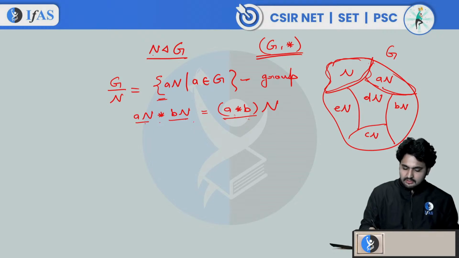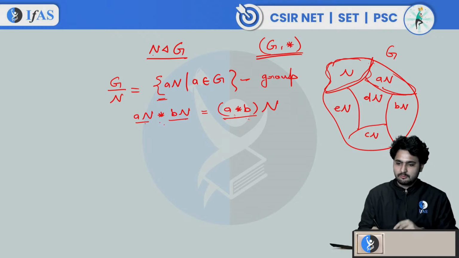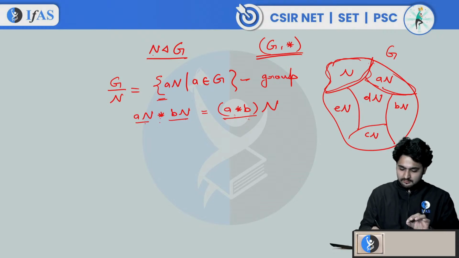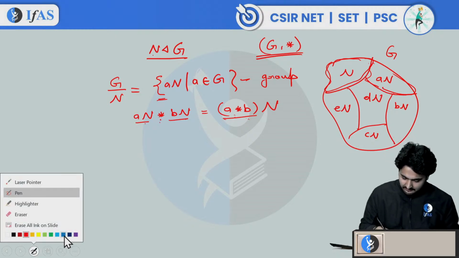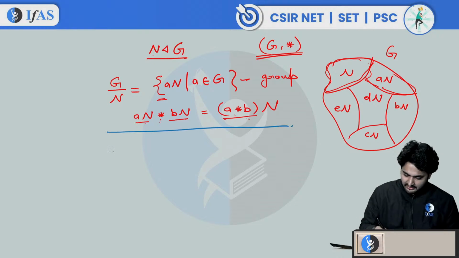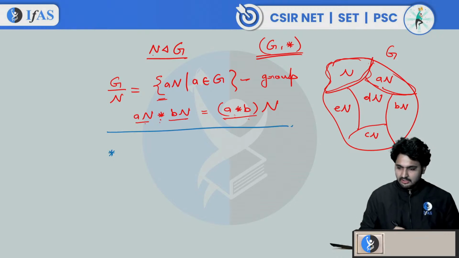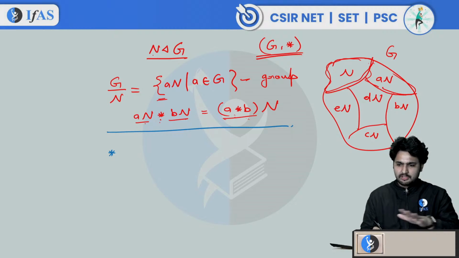This operation is well defined only for the normal subgroup. If you do not consider a normal subgroup, this operation will not be well defined. What does it mean by a well defined operation? When we say that an operation, let's say star, is well defined. Operation is star, for the time being you forget about the G by N group.